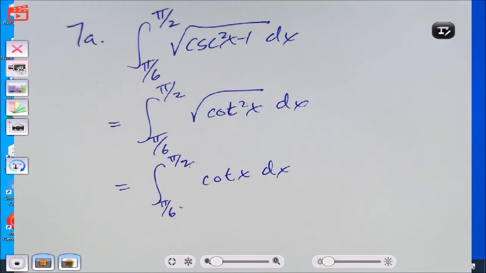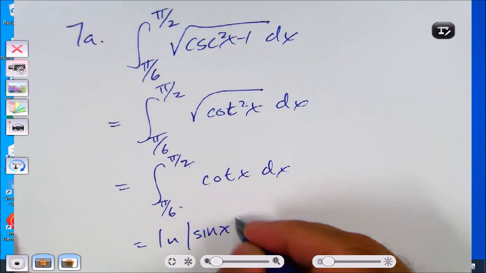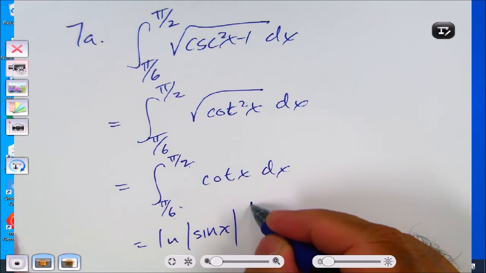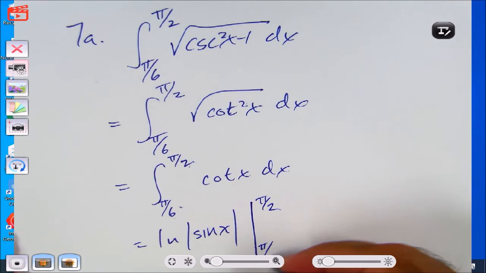So what is the integral of cotan? ln of absolute value of sine u plus c. So sine x. I don't need a plus c because it's a definite integral. I'm going to take it from pi over 2 to pi over 6.